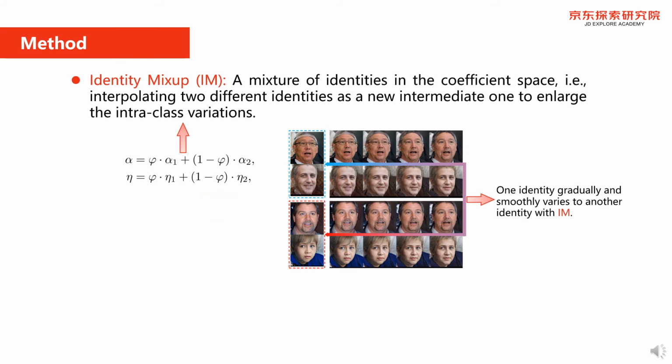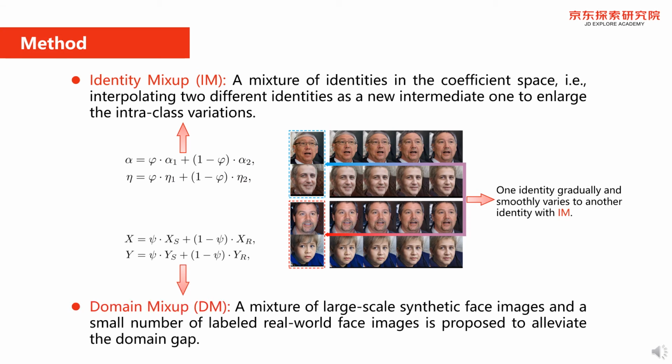We introduce the mix-up technique into the identity coefficient space by interpolating two different identities as a new intermediate one, with changing the label correspondingly to enlarge intra-class variations. Here we provide some examples where an identity gradually and smoothly changes to another identity. As shown in this figure, we found the generated intermediate face images are also high fidelity. To further alleviate the domain gap, we also propose to mix up large-scale synthetic face images with a small number of real face images during training, where the labels change accordingly as the supervision.